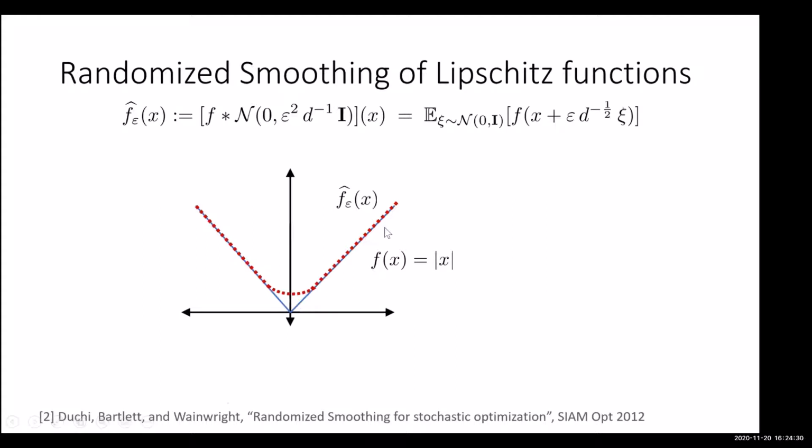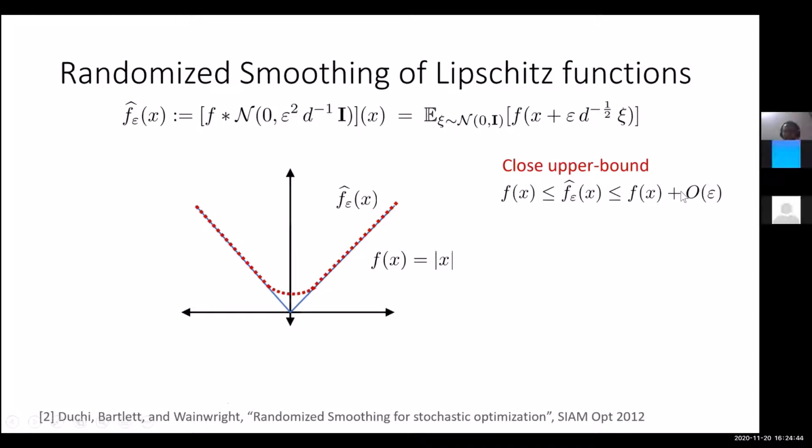The properties that we know of randomized smoothing are the following. First, if you are using smoothing with a parameter epsilon, then f hat epsilon of x is at most f of x plus some constant times epsilon. And f hat epsilon of x, for any epsilon, is always an upper bound on f of x, because f is convex and averaging increases the function value. So f of x is less than or equal to f hat epsilon of x. At the same time, f hat epsilon of x is upper bounded by f of x plus some constant times epsilon.